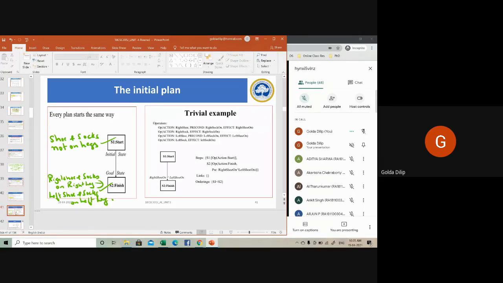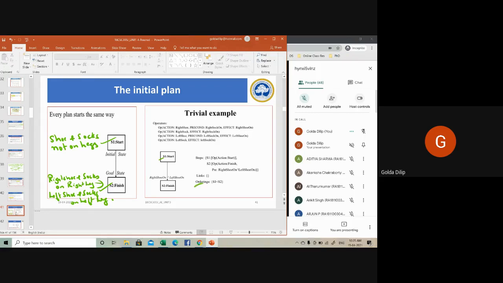So to do this, you can put your right shoe first or your left shoe. That is up to you. But then you cannot put both together at the same time. In order to put the right shoe, you need to put the right socks. Same case, in order to put your left shoe, you need to put your left socks. So here you have some ordering of constraints.